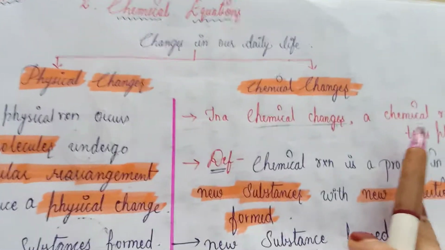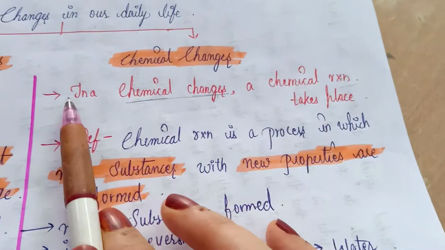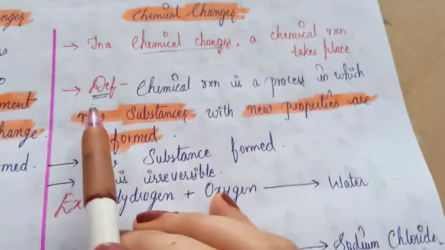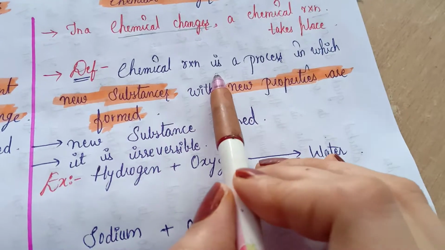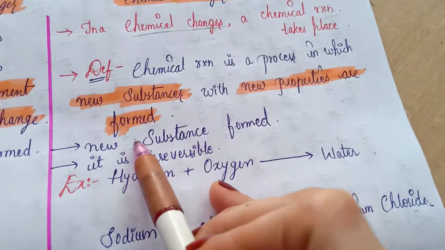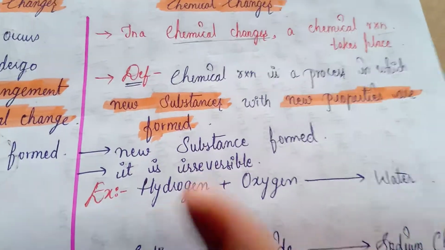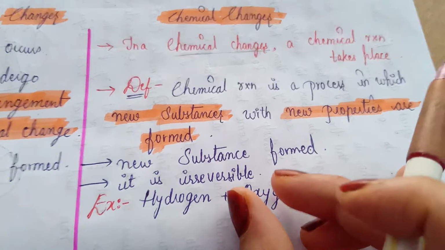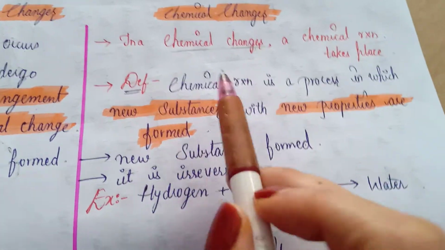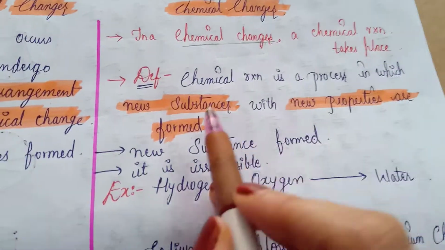So what is chemical change? The name itself indicates that it involves a chemical reaction. In a chemical change, a chemical reaction takes place, right? The definition: a chemical reaction is a process in which new substances with new properties are formed. It is a step-by-step process in which new substances will form with new properties, in the sense that substances with new character will be formed.